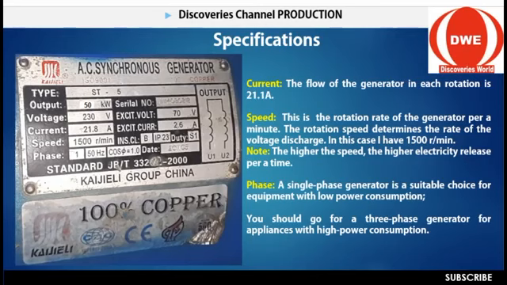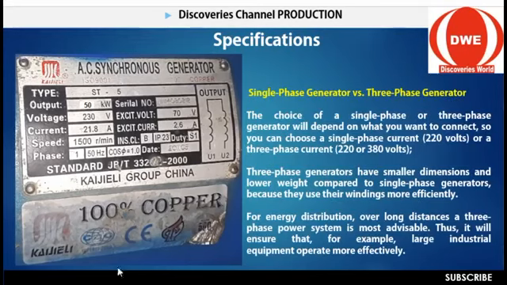Now let's move further. I'm going to explain the different phases, because this is an area where I know many subscribers will ask questions: what is the difference between 3 phase and 1 phase? I've started to bring it here because I'm talking about specification, so I want you to have knowledge on that, because many will still be confused. What about 2 phase? What about 3 phase? What about 4 phase? What is the function? Let me tell you now.